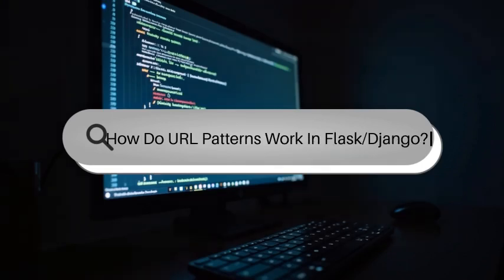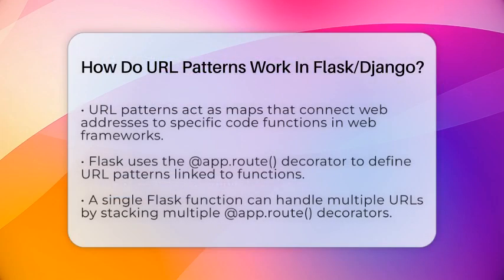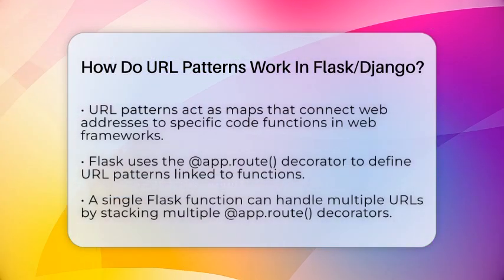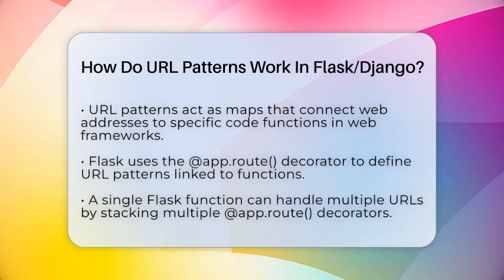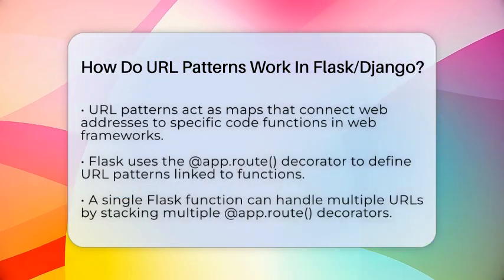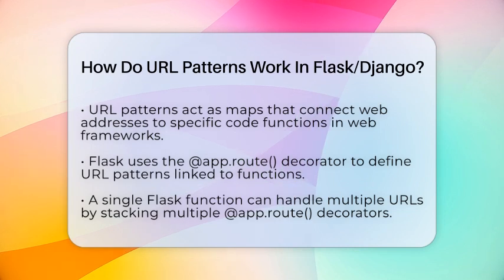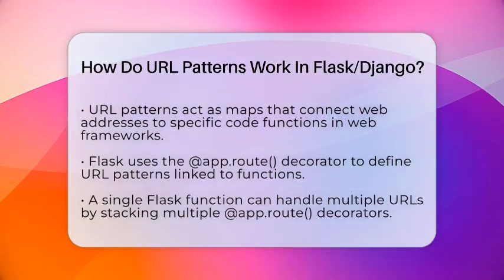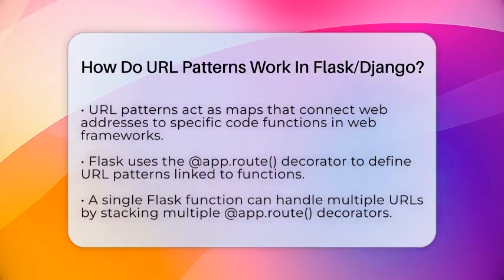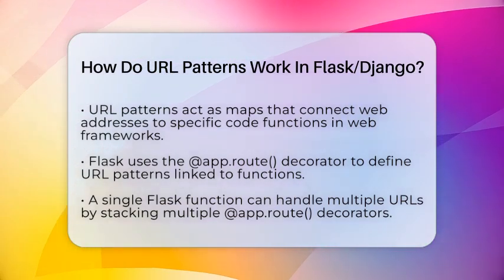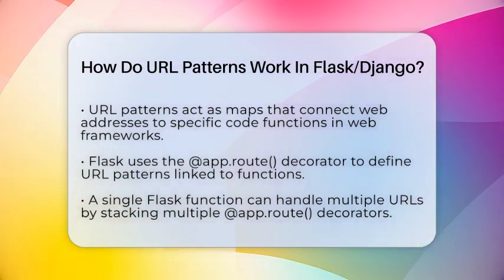How do URL patterns work in Flask and Django? Imagine you're visiting a website and clicking on different links. Each link takes you to a different page. How does the website know which code to run for each link? That's where URL patterns come in. They are like maps that tell the web framework which Python code to run when a specific address is accessed.